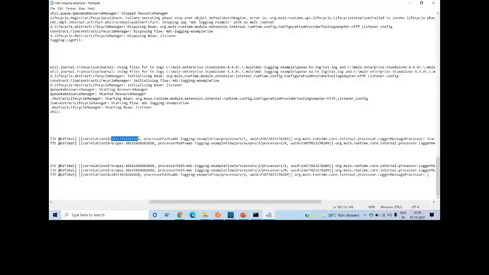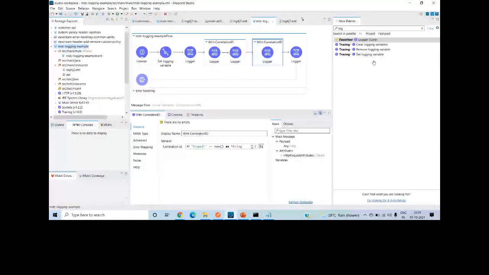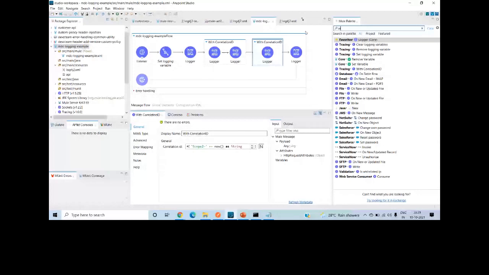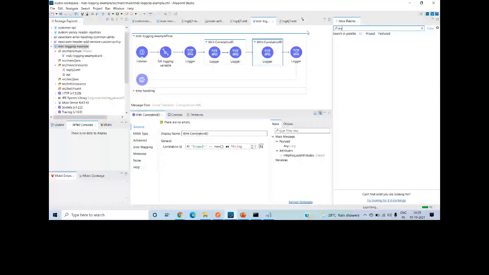This is again scope 1. Then later we have scope 2 also with a logger, so you can see that scope 2. Then when it comes outside those correlation scopes, it shows the original correlation ID, basically. So you can see that, right? That is how you can make use of this correlation component in your Mule flow.